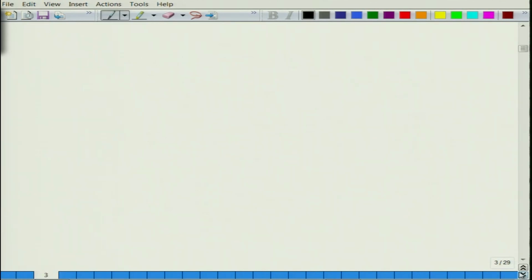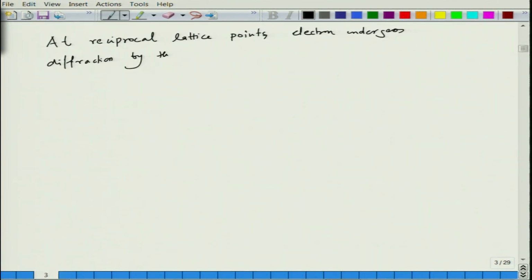So, essentially what we said was that at lattice points in the reciprocal space, at reciprocal lattice points, electron undergoes diffraction by the lattice, causing a discontinuity in the E-k diagram.